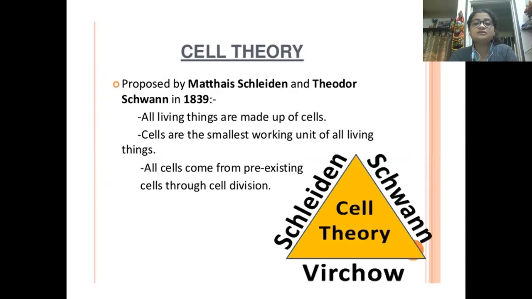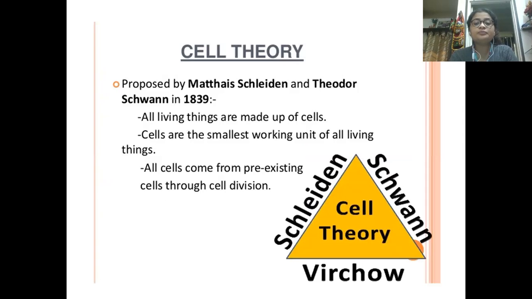Now moving on to cell theory. What is cell theory? Cell theory was proposed in the year 1839, so a long time ago. It was proposed mainly by Matthias Schleiden and Theodor Schwann. Okay, so these were the two main scientists who proposed the cell theory.